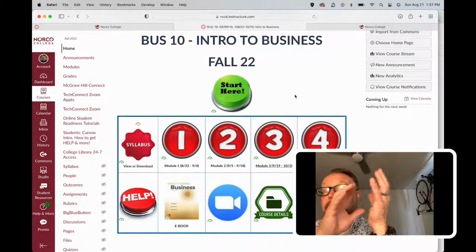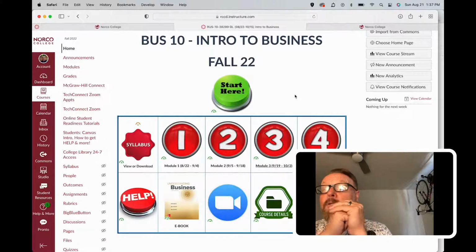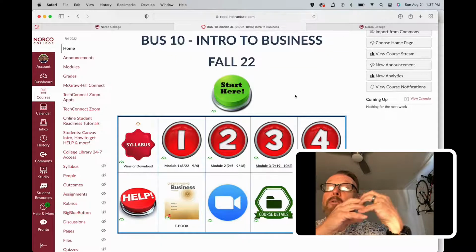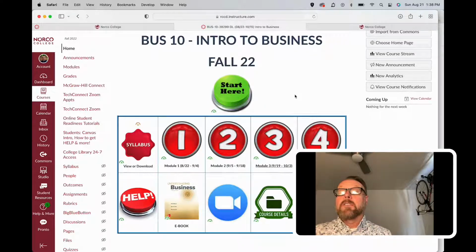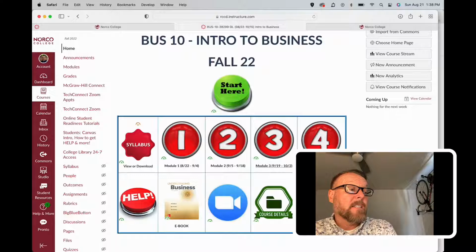Most of it's not graded. If it's graded, it should show up in the due date. But either way, it's quality and really beneficial information for you to get for this course. So make sure you use modules. You can also access modules on the left here as well, but that'll bring you to the very top of the page where if you select any of these 4 across the middle, it'll bring you to that module. It'll bring you to module 1, week 1 and week 2, module 2, week 3 and week 4, module 3, weeks 5 and 6, etc.